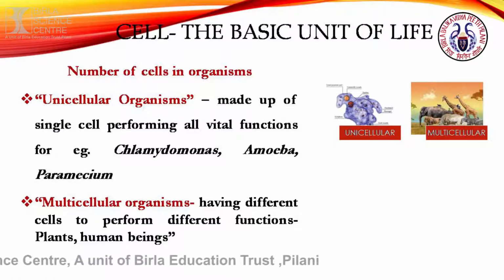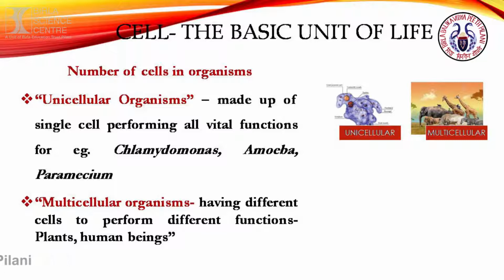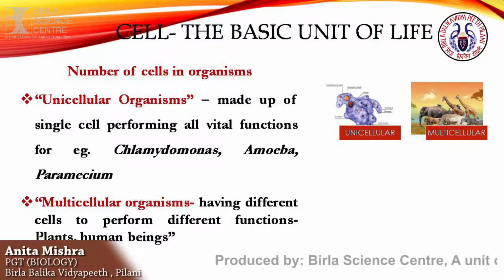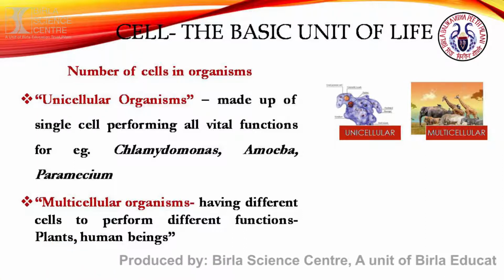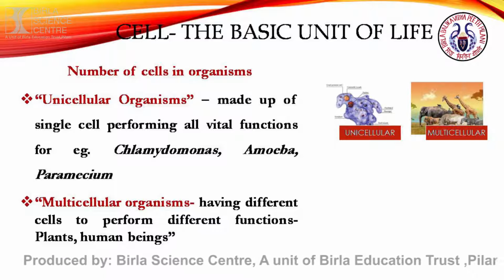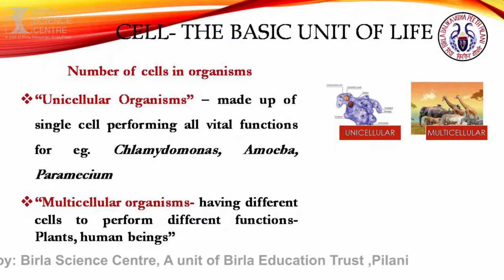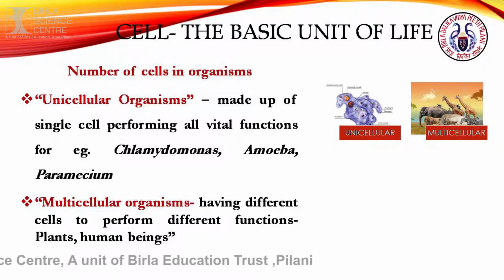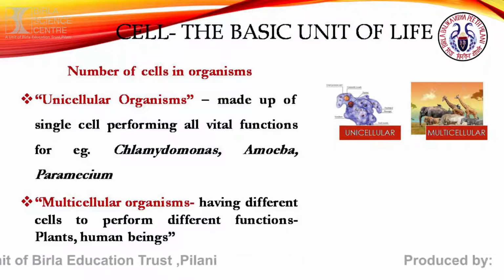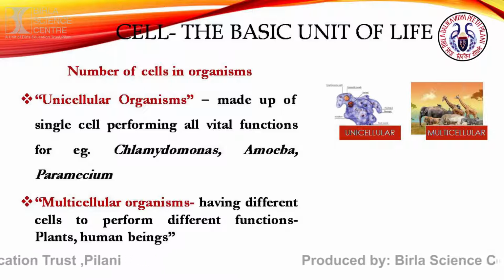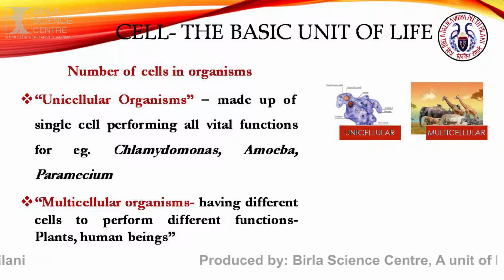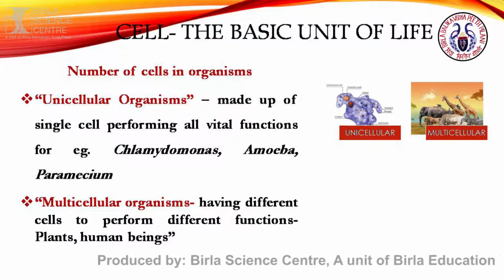Okay, so now, depending upon the number of cells present in the organisms, there are two types of organisms. First is the unicellular organisms and the next is multicellular organisms. So what are the unicellular organisms? Uni means one, cellular means cell. An organism whose body contains just a single cell, it doesn't have more than a single cell. Such type of organisms are known as unicellular organisms. For example, a chlamydomonas, an amoeba, a paramecium, a bacteria, etc.